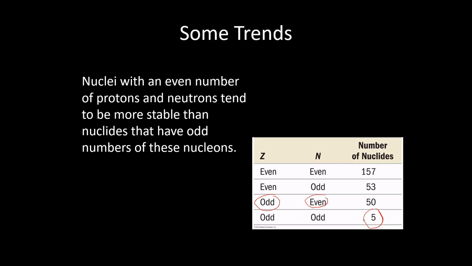Only 5 isotopes in all of the known universe have an odd number of both protons and neutrons and are still stable, which is just mind-boggling to me. It's amazing. And I believe all 5 of those are within the first 10 elements of the periodic table. It's all very, very small isotopes. But I could be wrong about that. You should double check me on that.